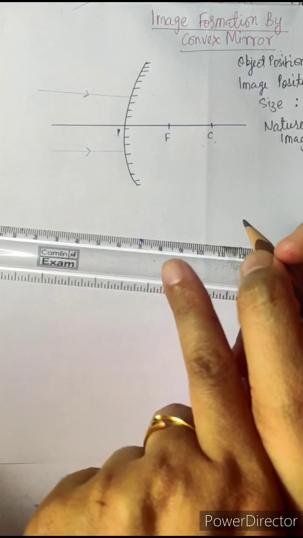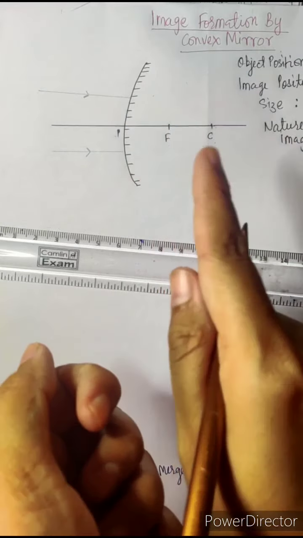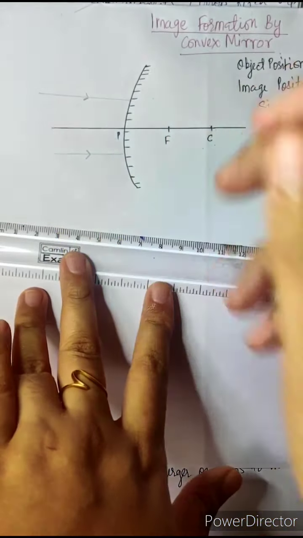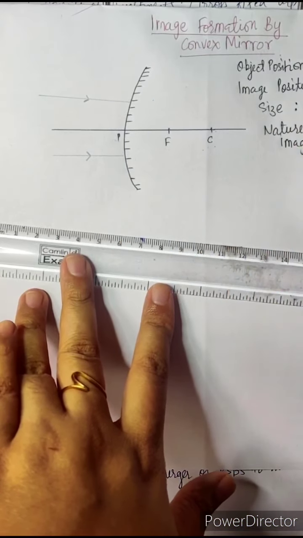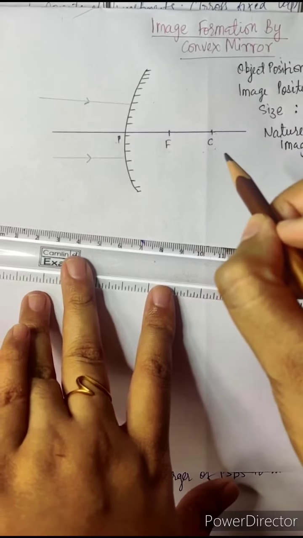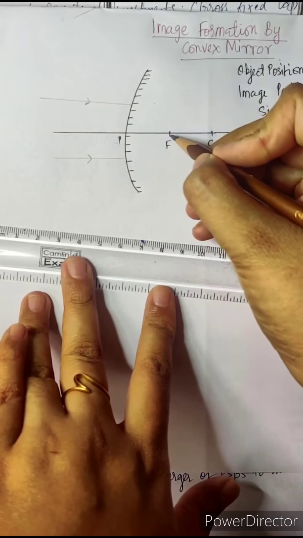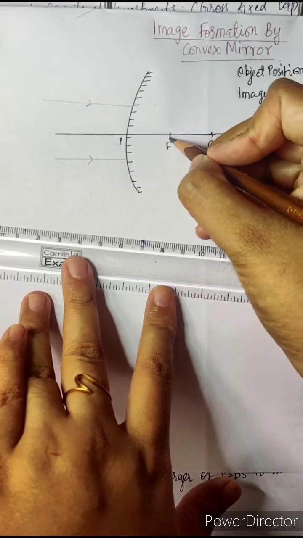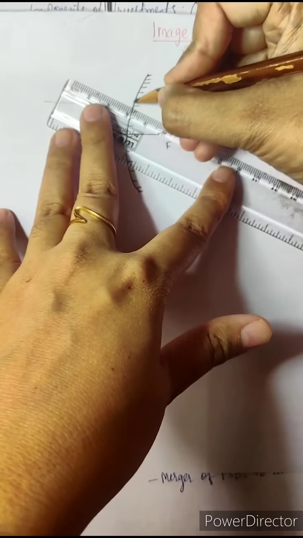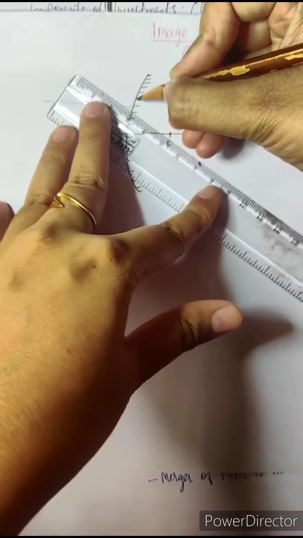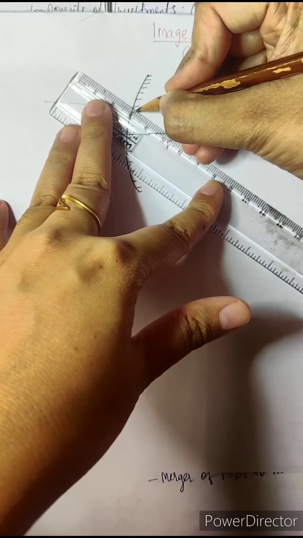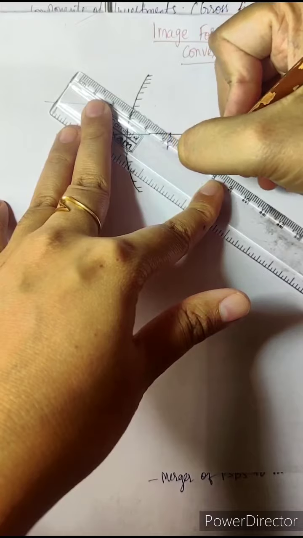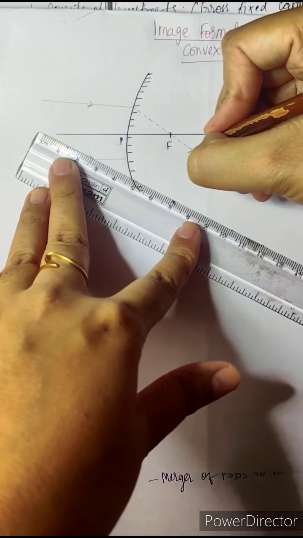As we have seen in the first rule of image formation, light rays which are coming parallel to the principal axis, after reflection in the case of convex mirror, appear as if they are meeting at the principal focus.